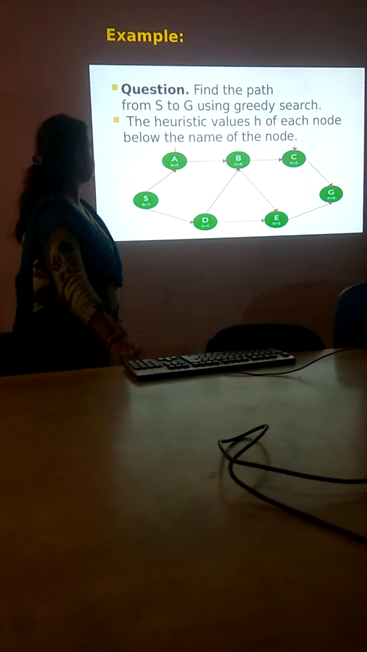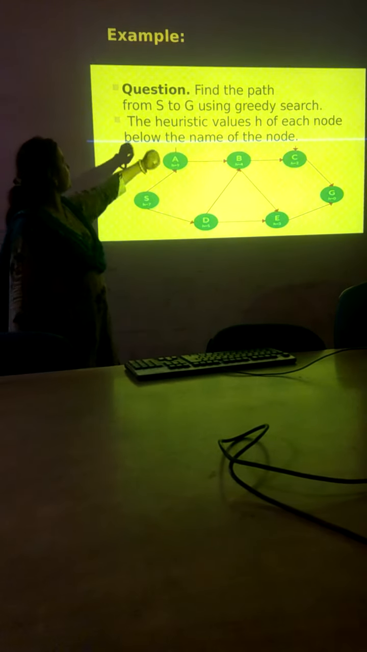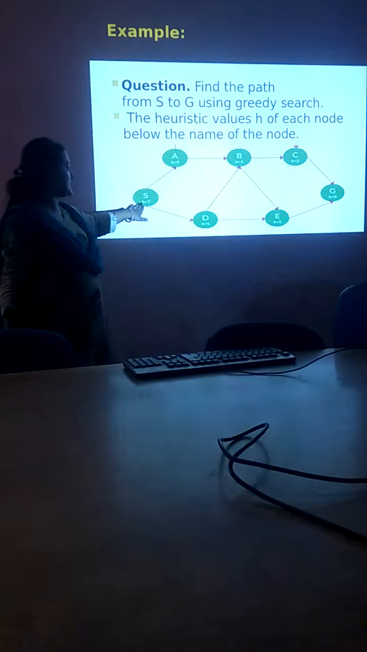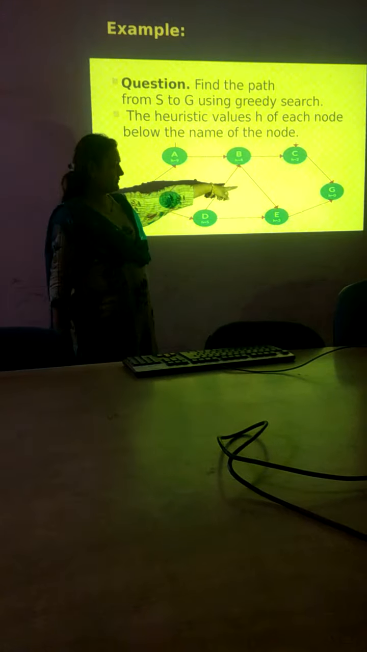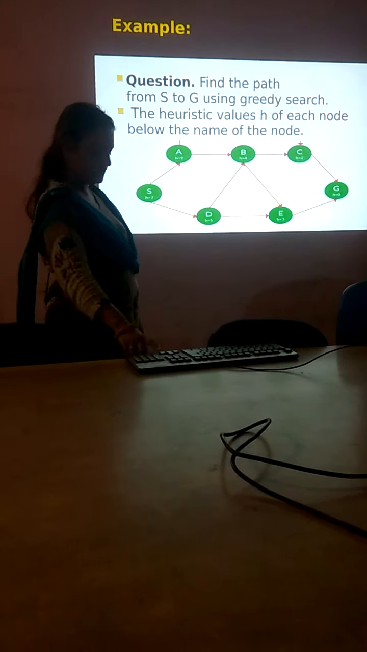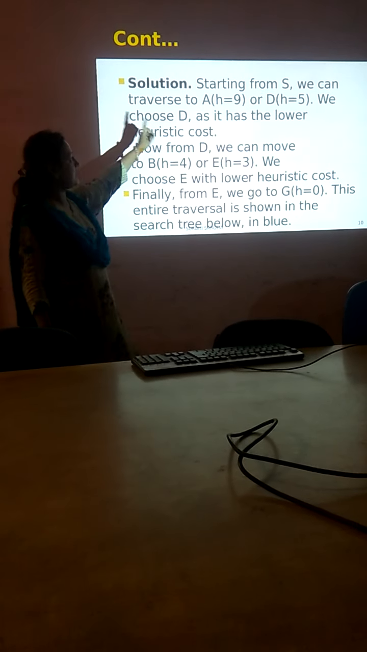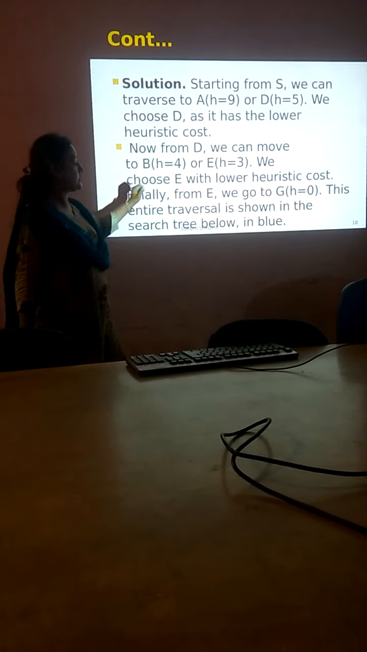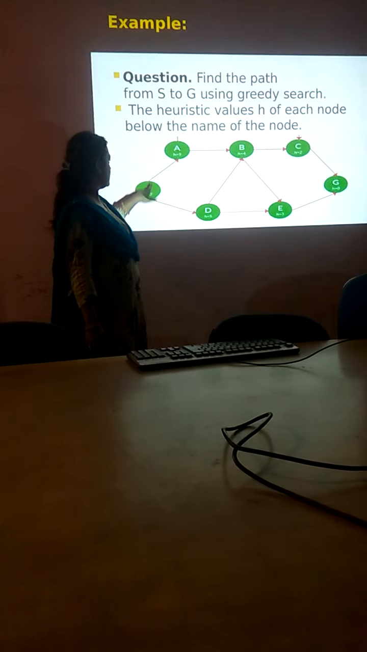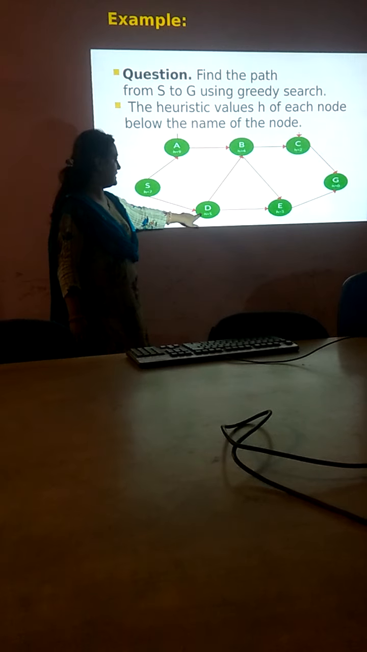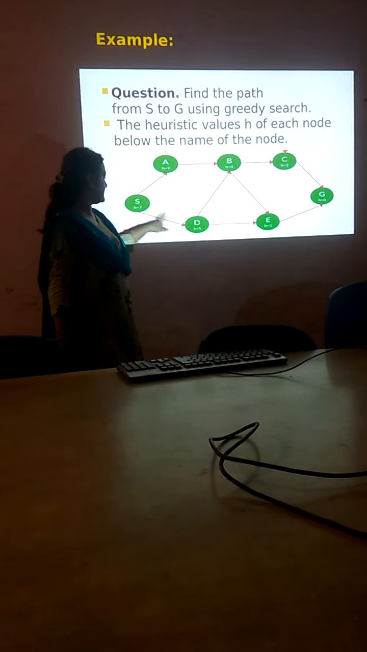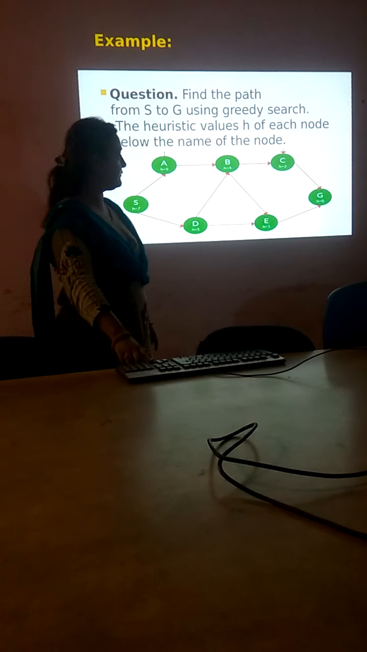h value. Now in this example, the question is to find the path from S to G. From S to G, you can see the h value of S is 7 and of G is 0, the heuristic value of each node written by the name of the node. So this is the solution. Starting from S, we traverse to A, whose h value is 9, and D, whose h value is 5. Which is less? Of course, D's value is less. So from S it will go to D, since its heuristic value is 5.